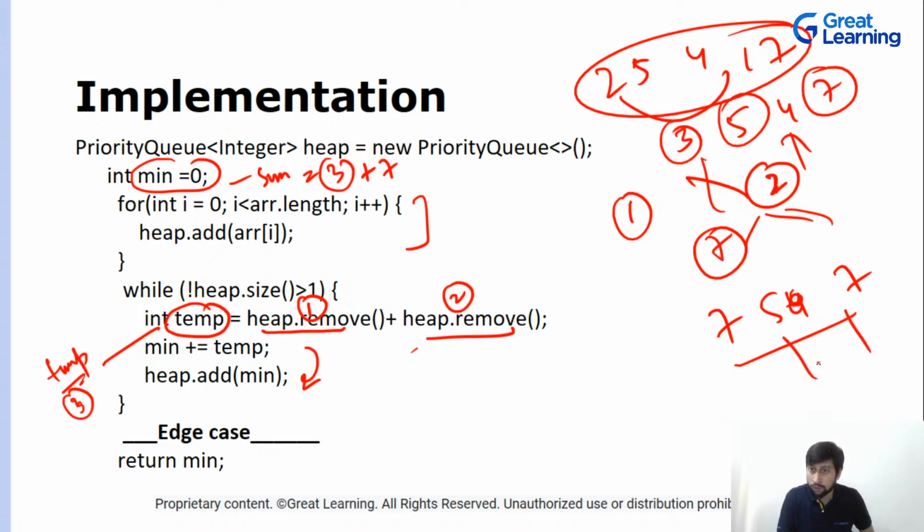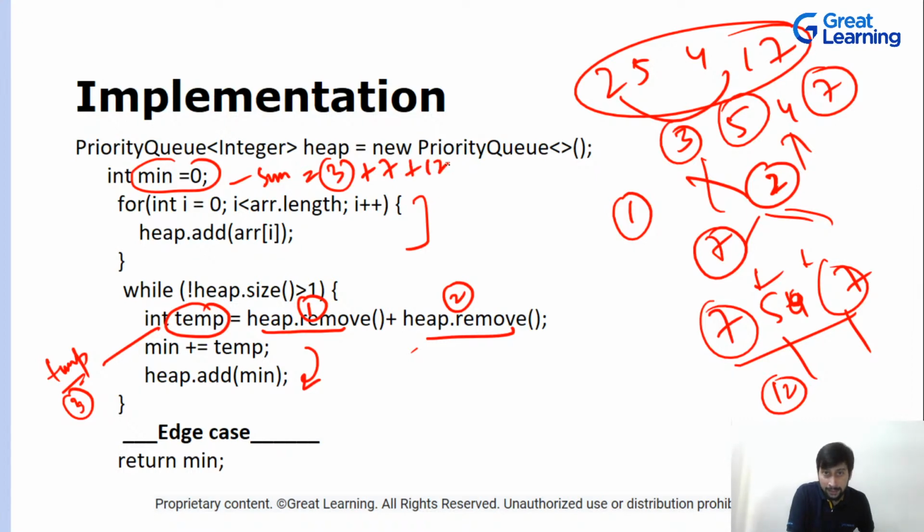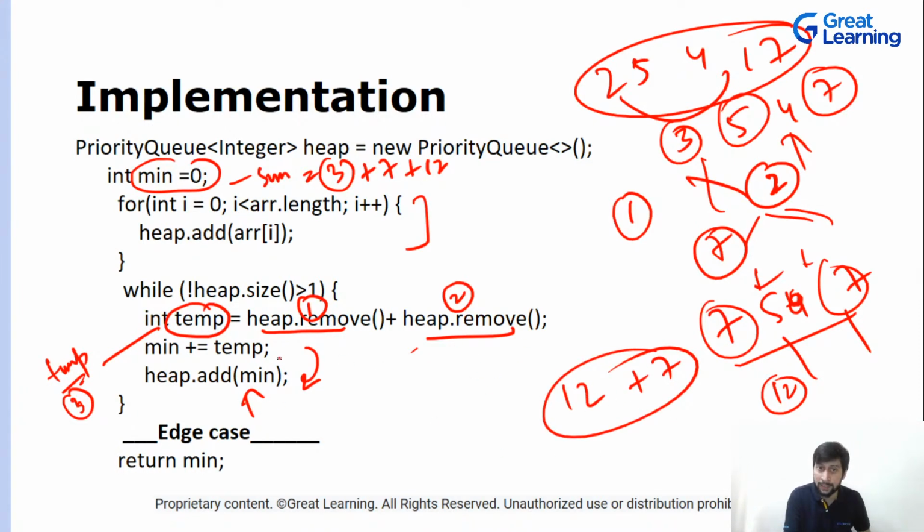Again remove two smaller elements with the help of this heap dot remove and heap dot remove. 7 and 7 will be removed, right? And yeah, storing in the temp, right? Then this 5 and 7 will be removed. The value is 12. You added them in your minimum value 12, and then again added them in the heap. Now you will be having 12 and 7 in your heap, removed both of them, and then added them, that is 19. So 19 is the value in your min, right?